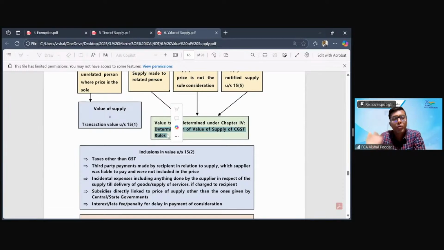Now, we come to the valuation rules separately. Firstly, what if you satisfy all the three conditions, which happens in 75% of the transactions, I should say, or more than 75% of the transactions, the value is transaction value. Now, the question is, what is transaction value? The answer is transaction value is the price that you and I have agreed for this transaction of supply.